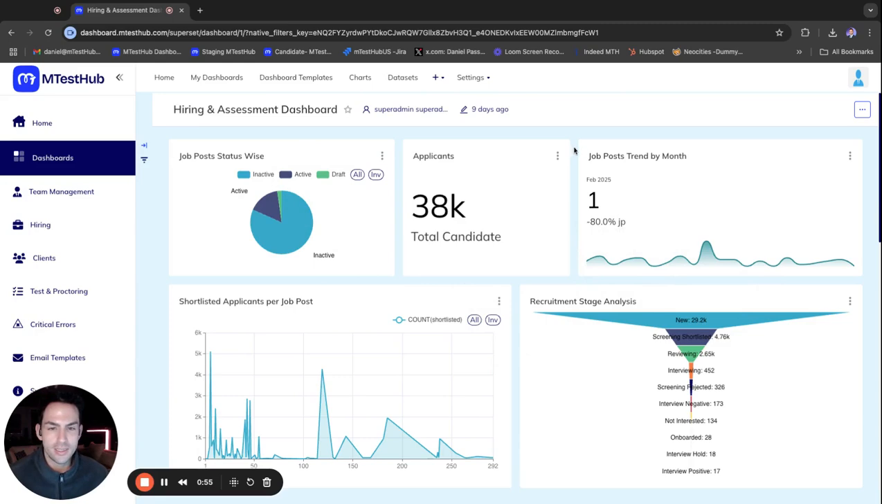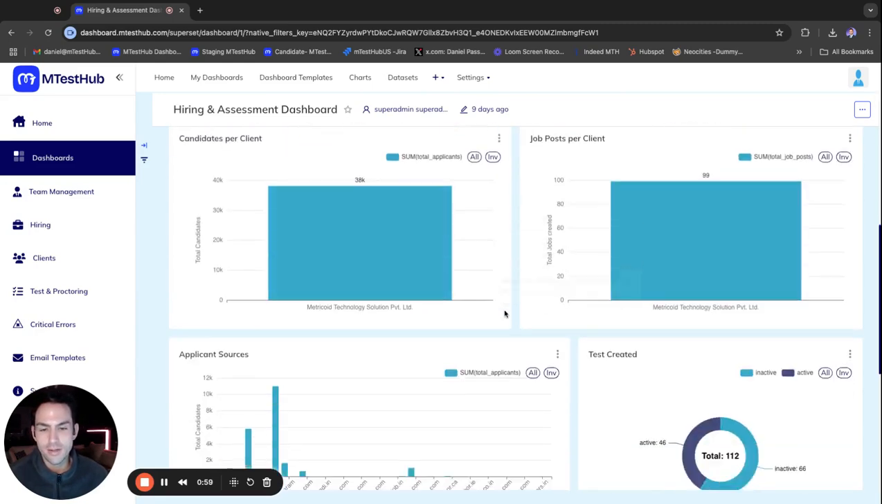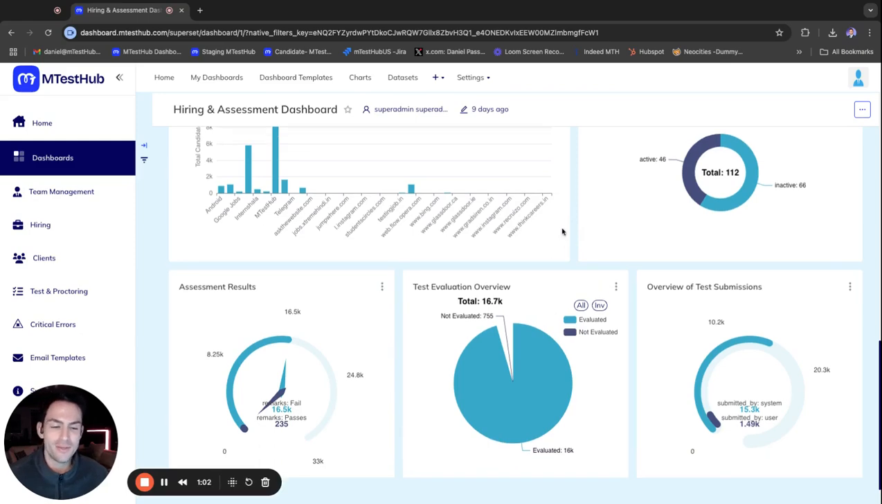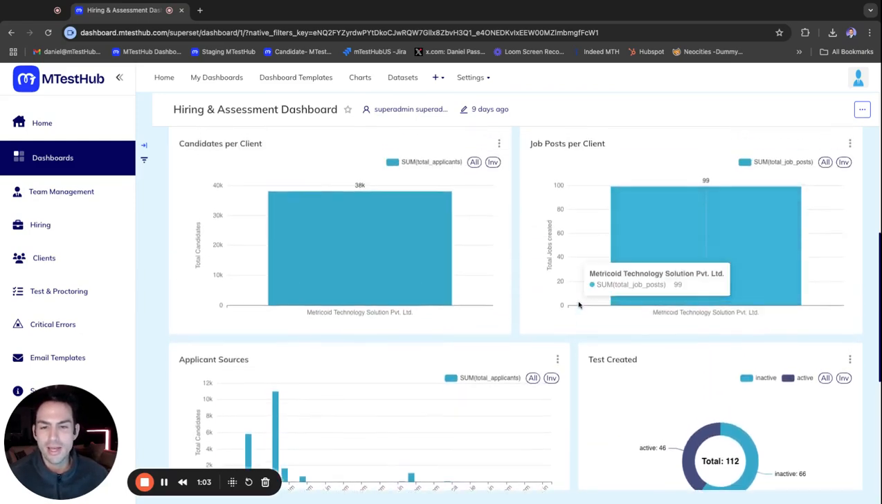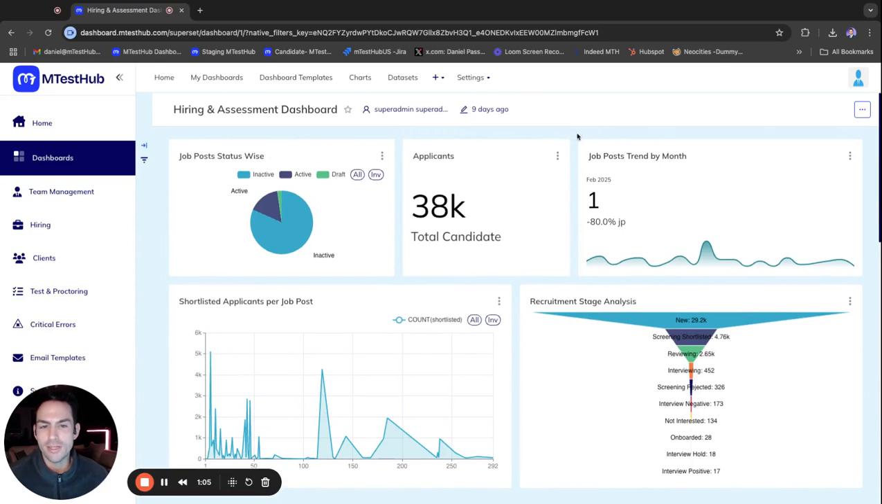If you have a data analytics specialist on your team, a data analyst, they can go ahead and understand how to create this. But if you don't, just tell us what you want to track and we'll have our data analysts create a custom dashboard for you.